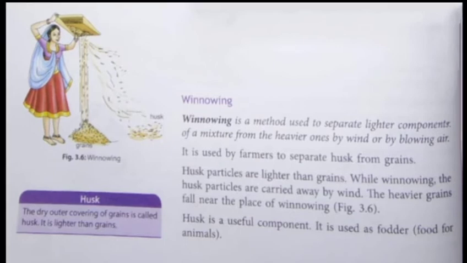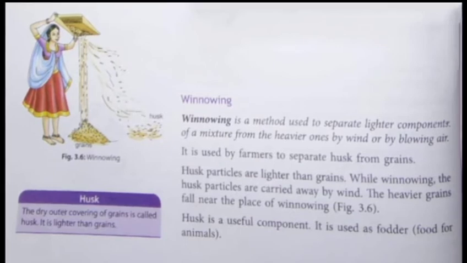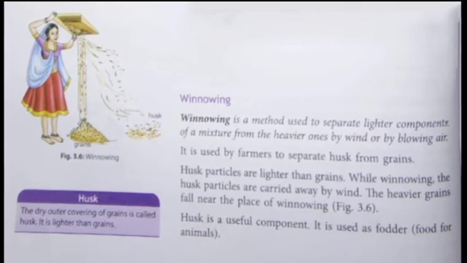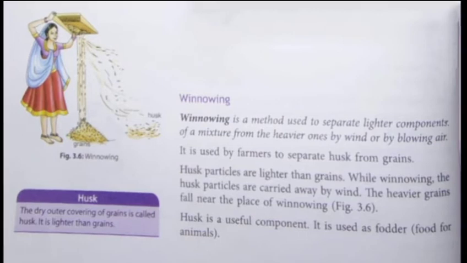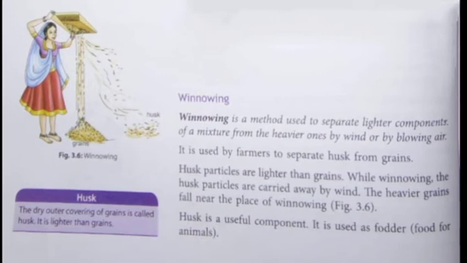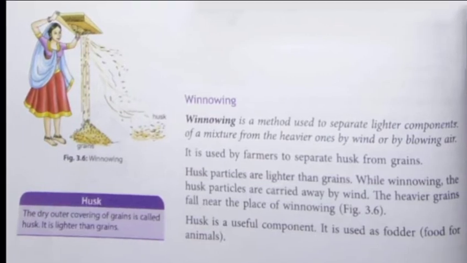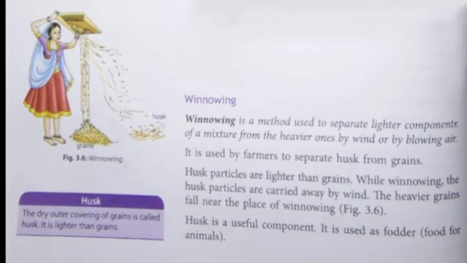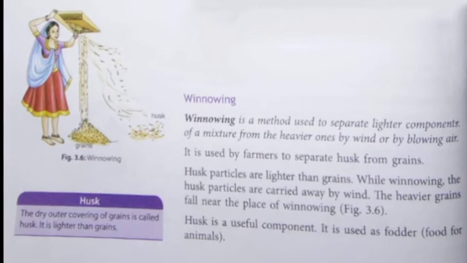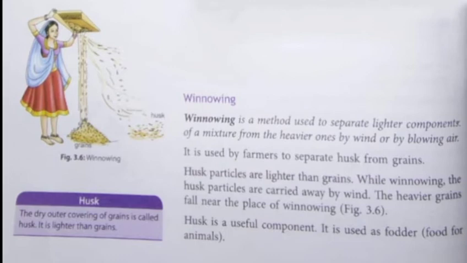Now, what is this husk? It is the dry outer covering of the grains, which is lighter than the grains. The grain is having some outer covering which is lighter than the grain itself, and it is to be separated from the grains. Now, the grains obtained after the method of threshing contain husk. So, this husk should be removed from the grains. So, for that, this method, which is winnowing, is performed by the farmers. So, winnowing is a method of separating husk from the grains with the help of wind.